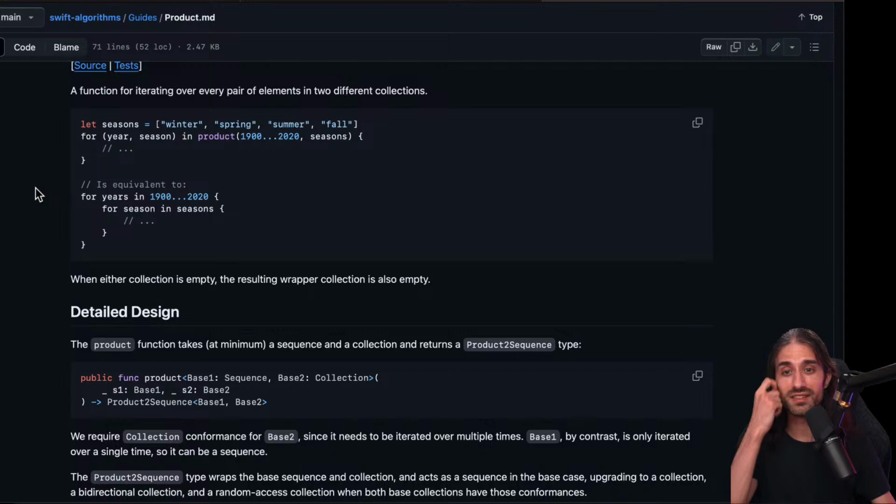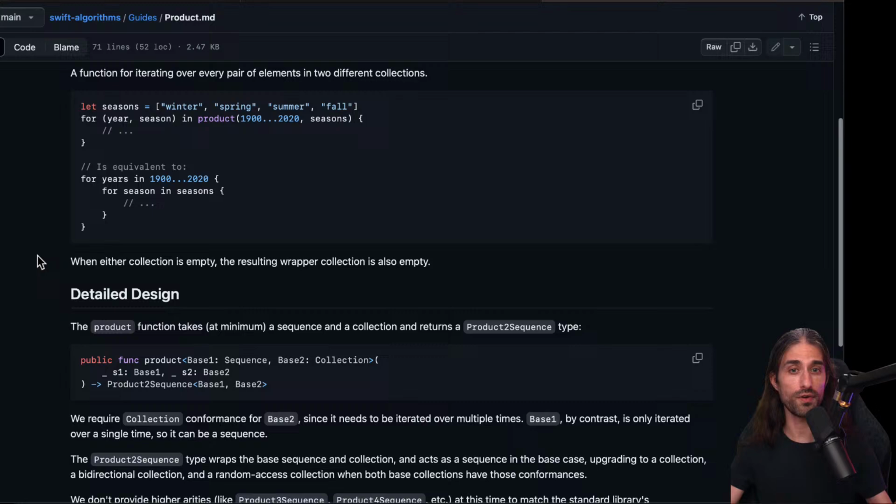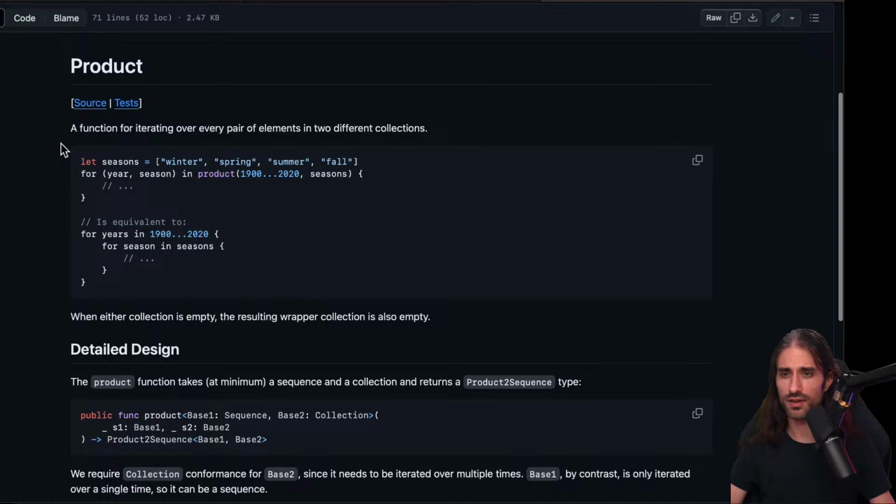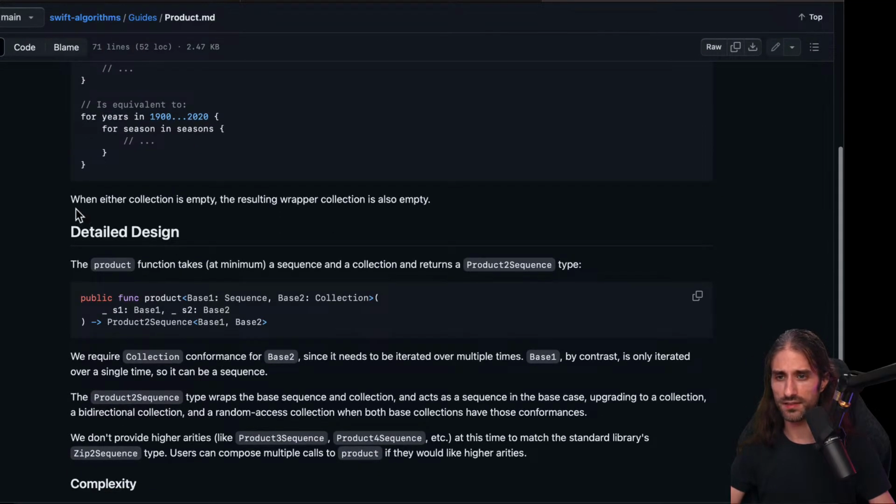But going back to this topic, it is the equivalent of having two nested loops. You can also implement it with two maps, by nesting one map inside the other, which, by doing so, you need to have a flat map. I think you need to have a flat map and the map inside it, which makes sense because flat map and map are just loops in disguise. Or loops are maps in disguise, depending on what you learned first. So nice to have this one. And so when either collection is empty, the resulting wrapper collection is also empty.